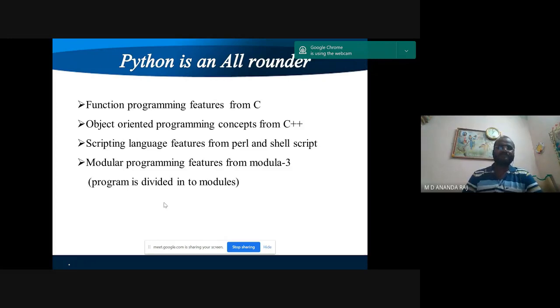Object-oriented programming concept is taken from C++. Scripting language features come from Perl and Shell script. Modular programming features come from Modula 3. So in Modula 3, a program is divided into modules.